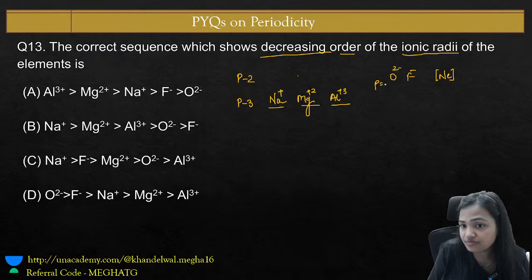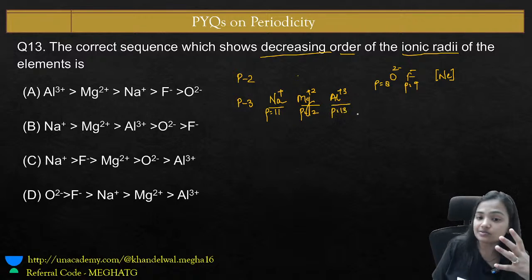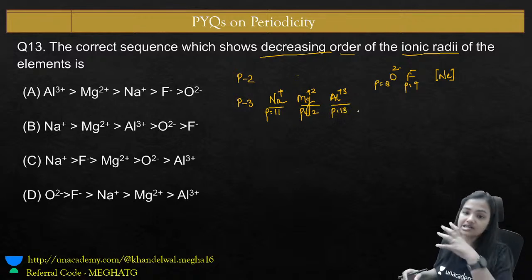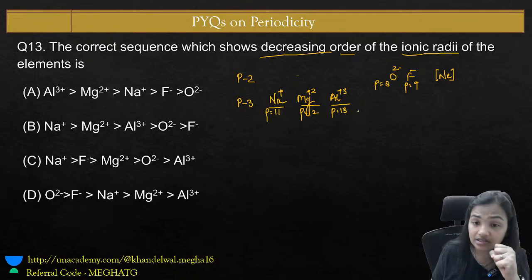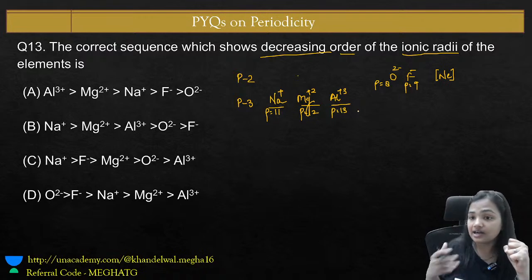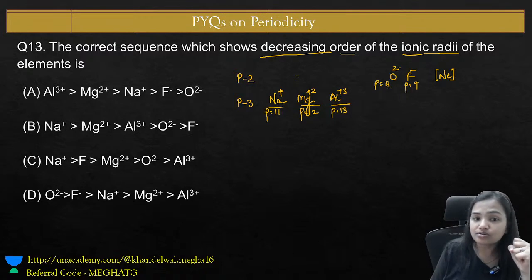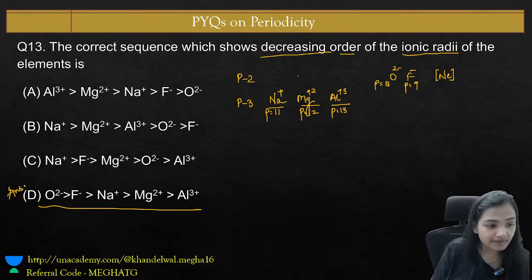Here we have the number of protons 8, 9, 11, 12, 13. As the number of protons increases, the nuclear charge increases and they will attract the last shell electrons more strongly and the size decreases. Ultimately O2- has to be greater in size. So what is the right answer? This is the right answer, option number D.